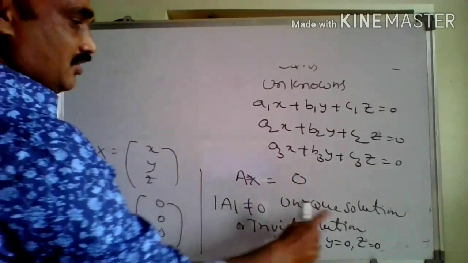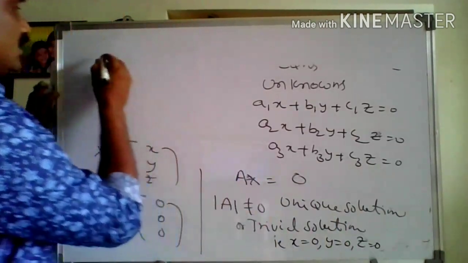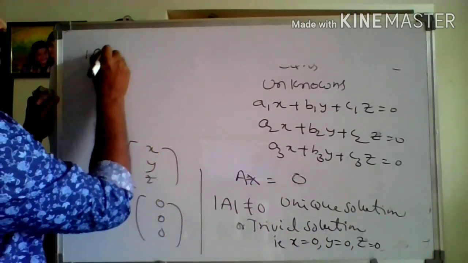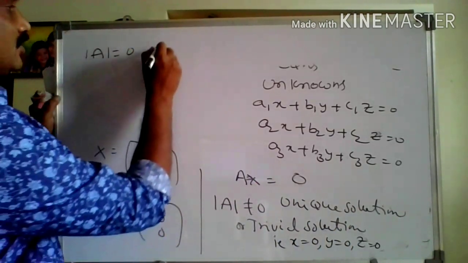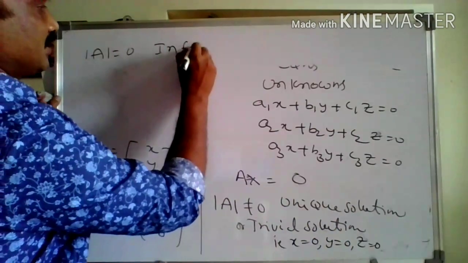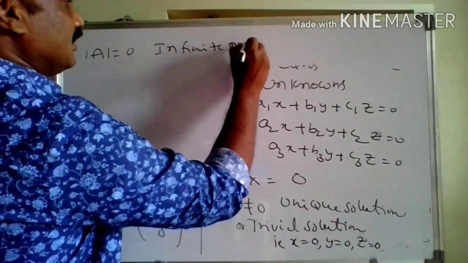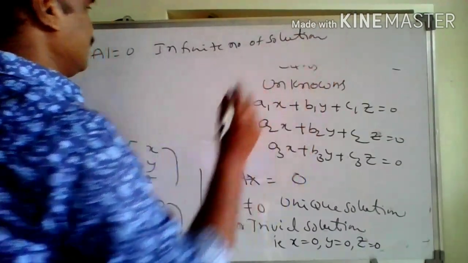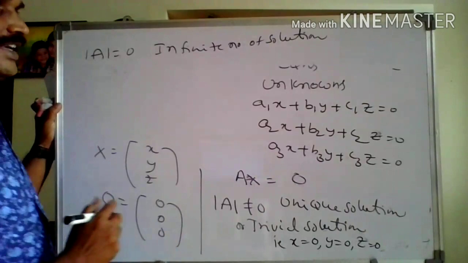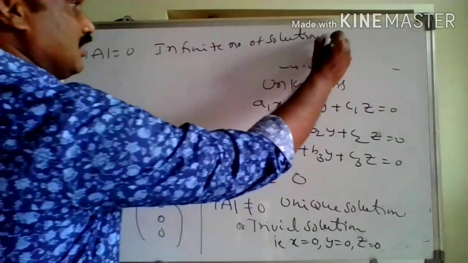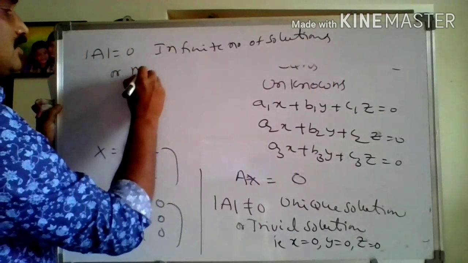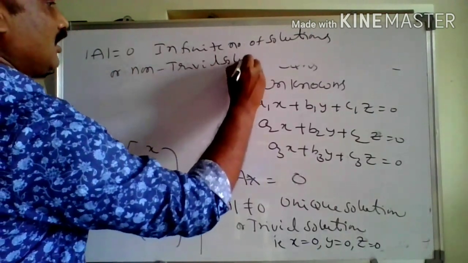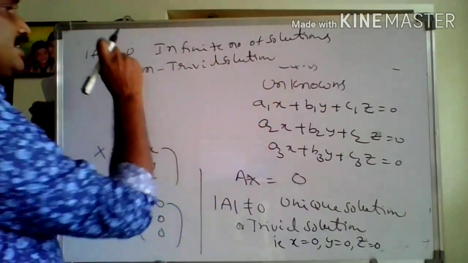So det A not equal to 0 gives a unique solution or trivial solution, that is x0, y0, z0. Det A is equal to 0 gives infinite number of solutions. The given system has infinite number of solutions, or non-trivial solutions. So non-trivial solution means det A is equal to 0.